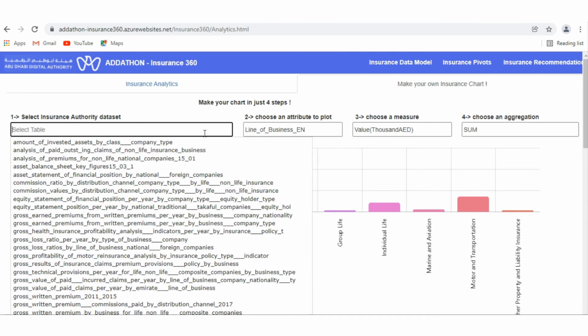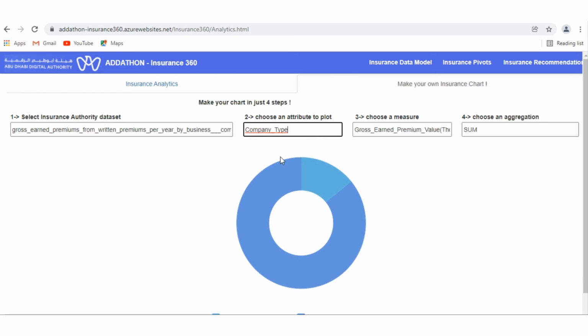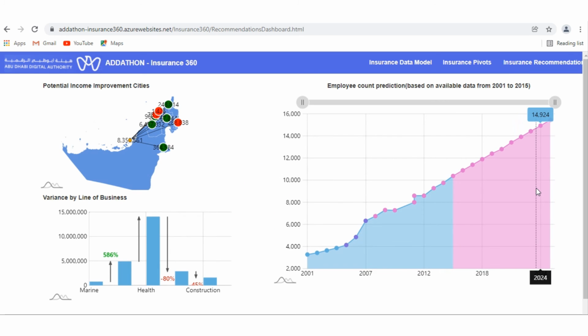Similarly, we can select gross earned premiums by company type, and you are selecting the category as company type, and it is rendered as a pie chart. The specialty of our application is AI powered recommendations and predictions.